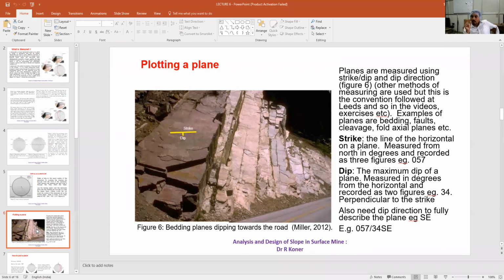We should write the orientation in 3 figures. So strike 57 degree should be written 057 slash 34, and the direction is southeast.